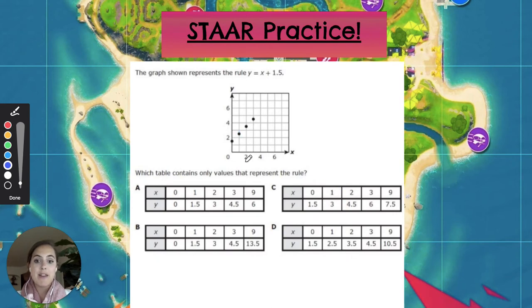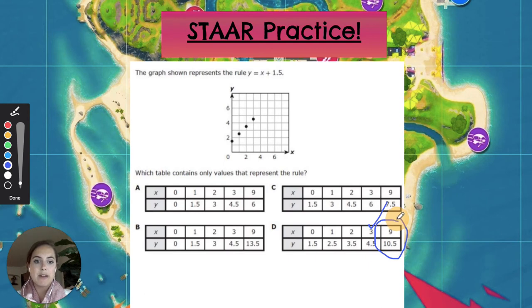0, comma 1 and 5/10. Check. 1, comma 2 and 5/10. Check. 2, comma 3 and 5/10. Ooh, they are so trying to trick you. 3 and 4 and 5/10. X. Woohoo! And just to be sure, this last one isn't plotted, but we can definitely check if it still matches our rule.